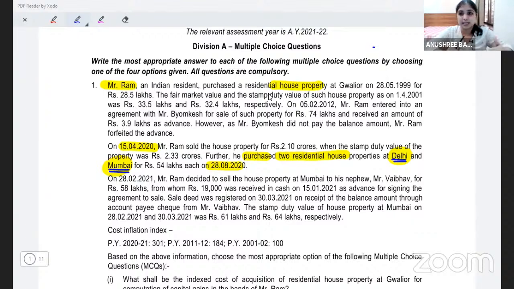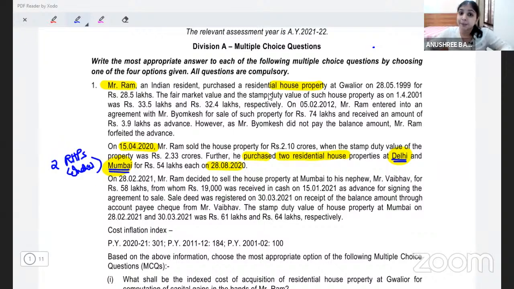Finance Act 2020 had made another amendment to section 54. Finance Act 2020 said, yes, agreed, the exemption is only purchase of 1 residential house property in India. But then the amended section 54 says, once in the lifetime of the assessee, he can get exemption for 2 residential house properties in India, but only once in his lifetime.